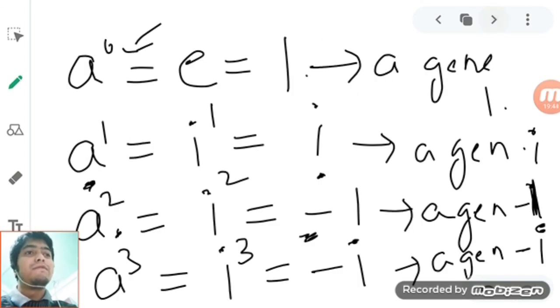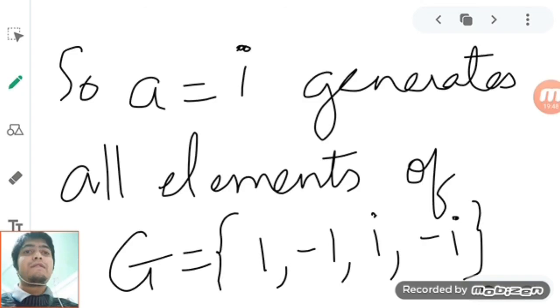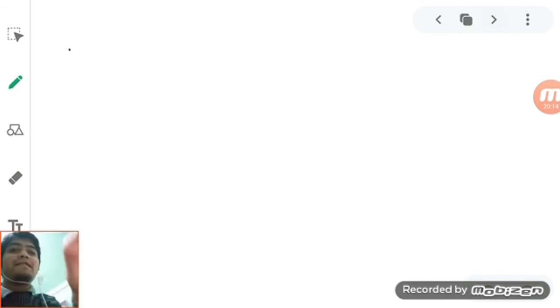Let me write it down. a equal to i generates all elements of the group G: 1, minus 1, i, minus i. So what have we got? We have got an element that generates all the elements. If you are able to find such an element, you can immediately conclude that the group is cyclic.